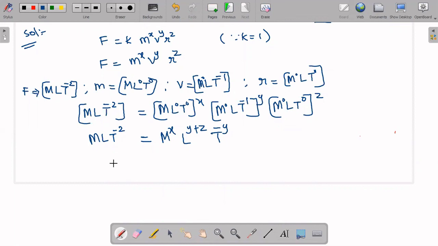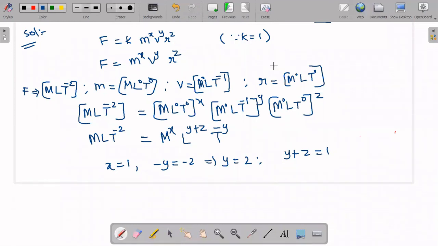That means x is equal to 1, and for the third part, minus y is equal to minus 2. Minus y is equal to minus 2 we got, which implies y is equal to 2. Okay. Next, last, y plus z is equal to 1.